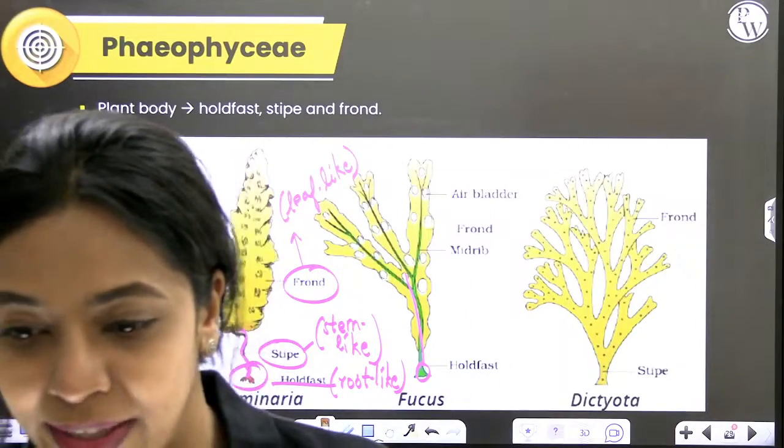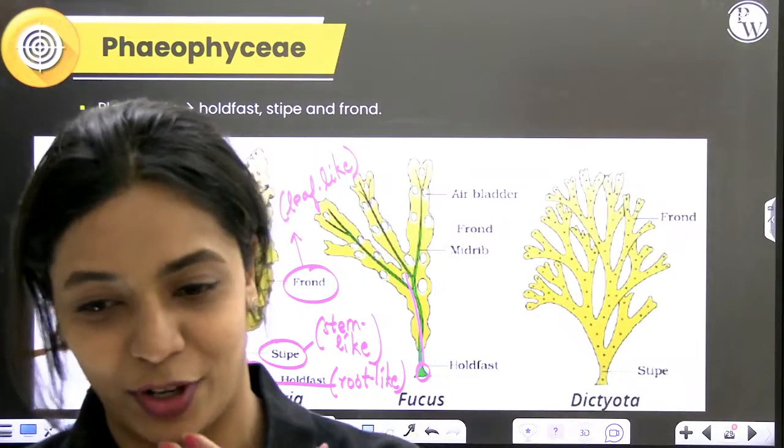NEET aspirant, anyone from India? I think everyone is from India.